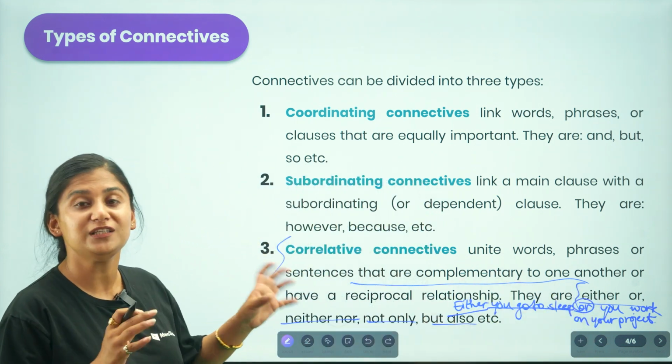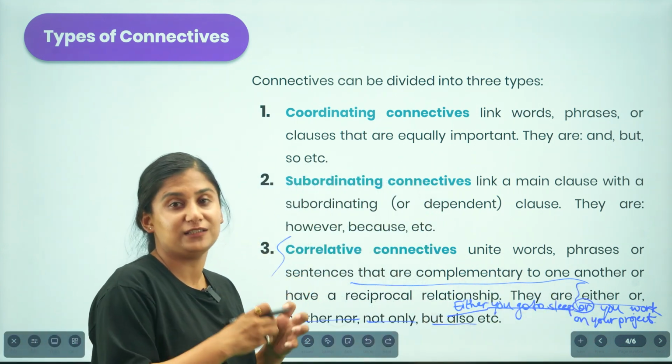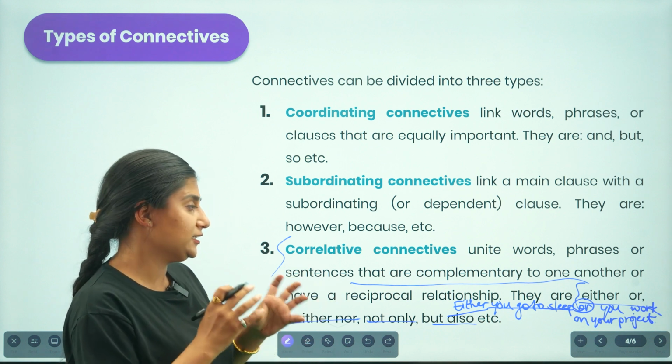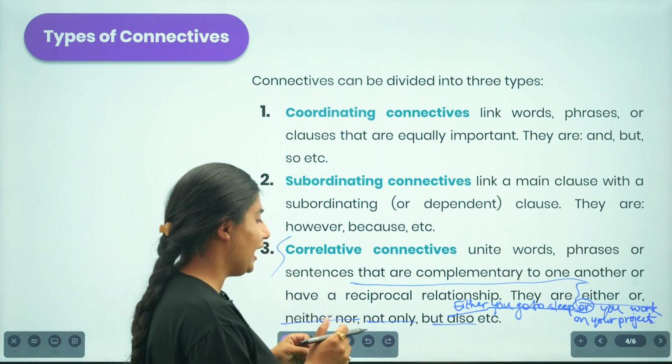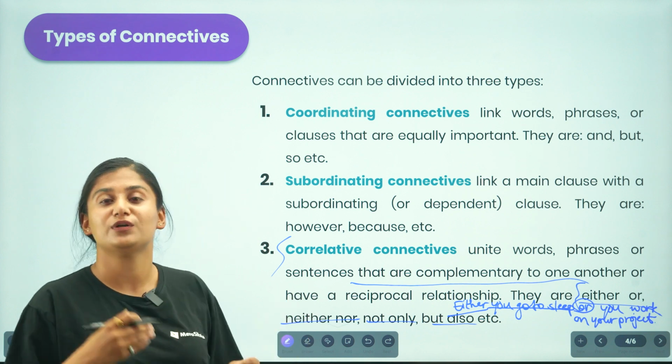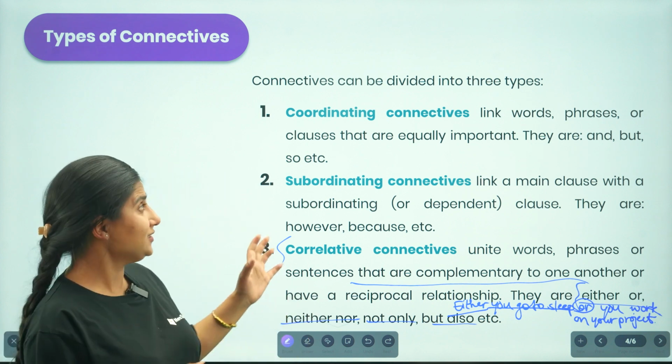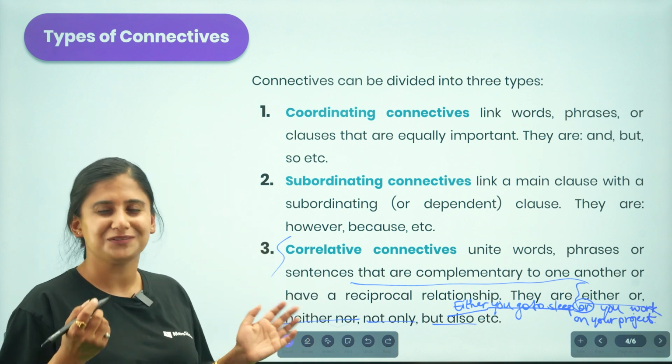So both of these ideas are interrelated. This is reciprocal. Using the connectives, I have created a reciprocal relationship between the two sentences as well. So this is how we are supposed to use connectives.